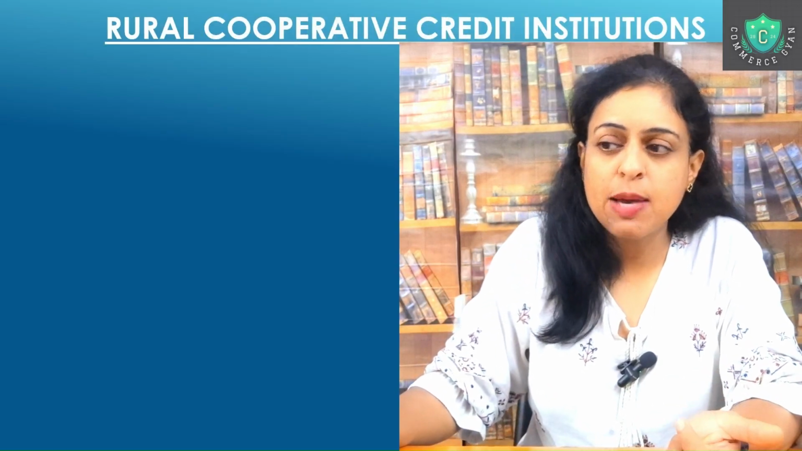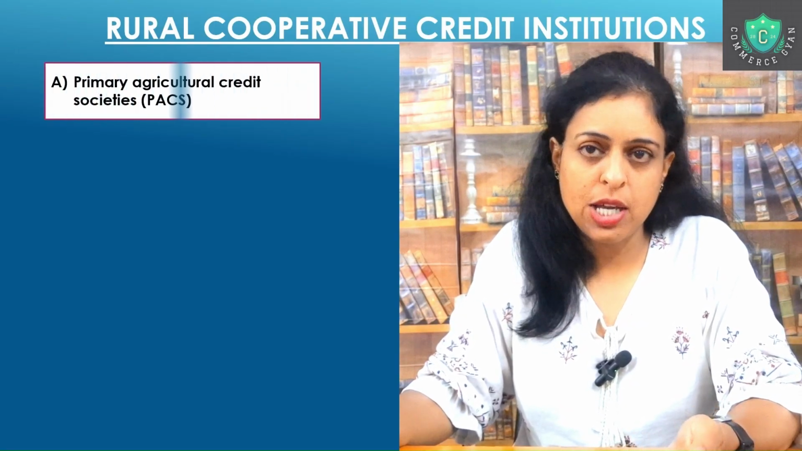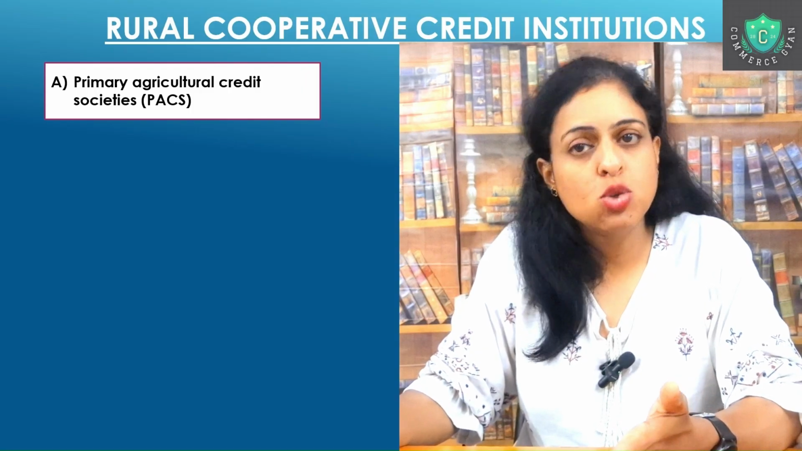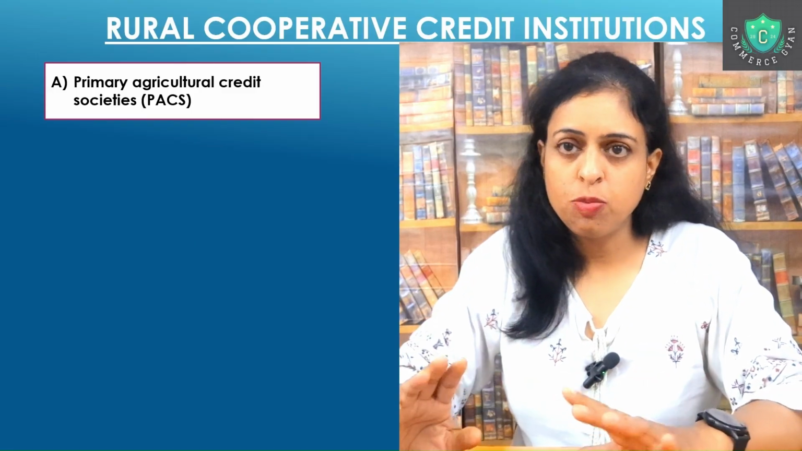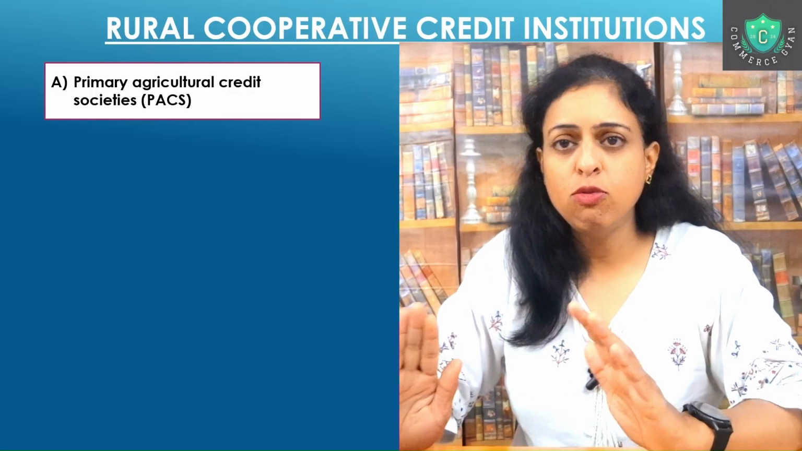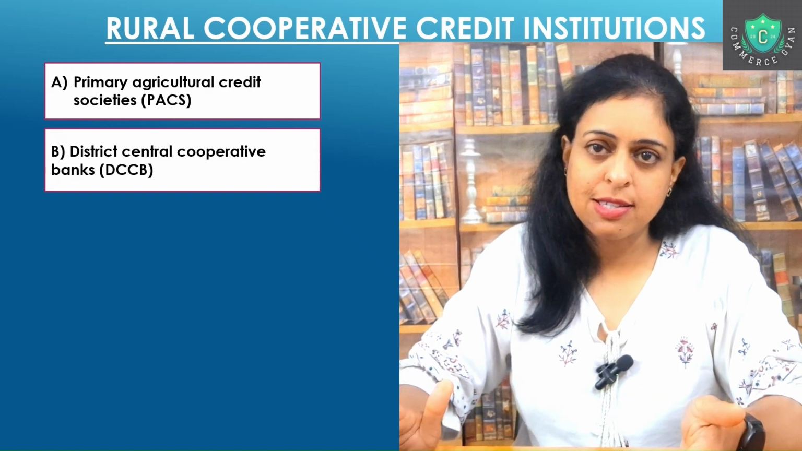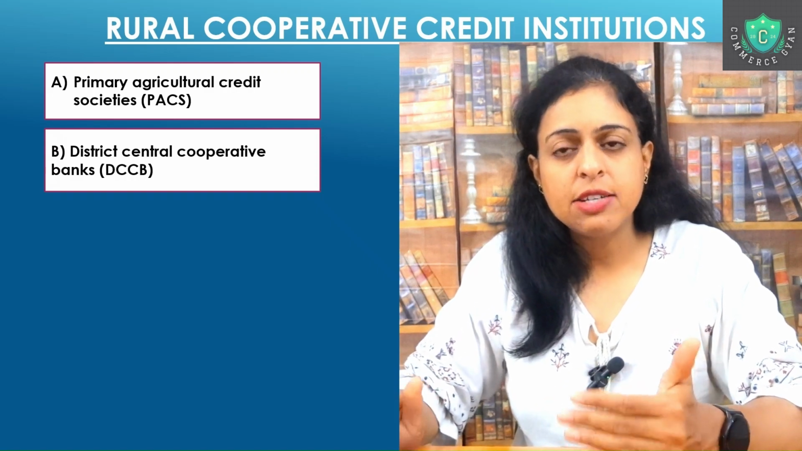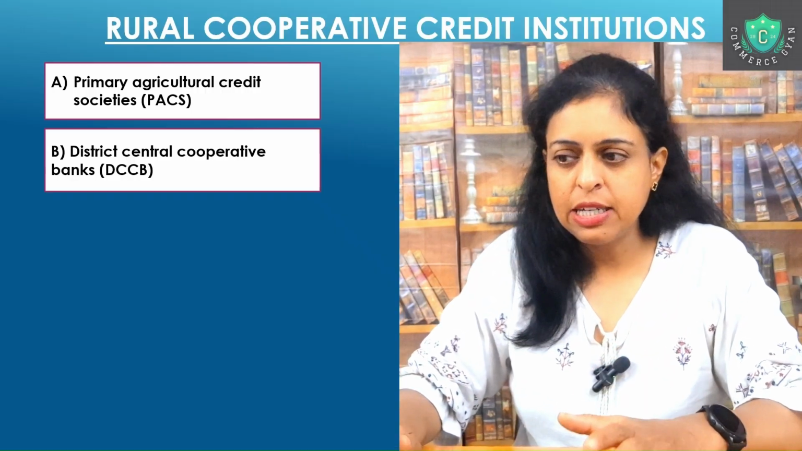Then come the other institutions which we have, which are the rural cooperative credit institutions. What is the list of these types of institutions we are going to see here? The first one is the primary agricultural credit societies. These are basically formed for the purpose of giving short-term credit. Generally, they give short-term credit. They may also extend long-term, but generally short-term. Then come the district central cooperative banks, DCCB. These are like small, district level banks which give them the credit facility.